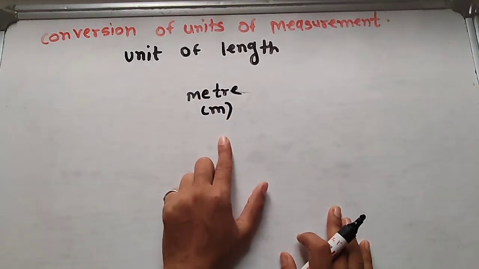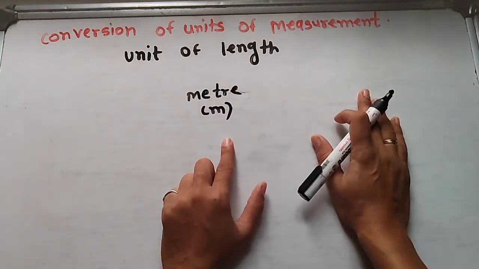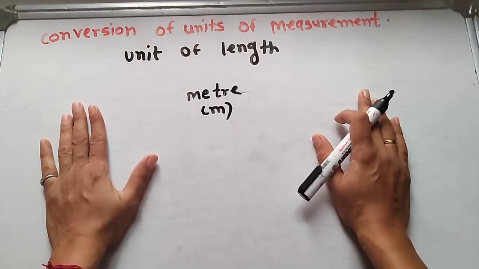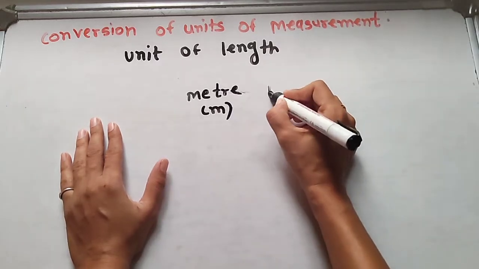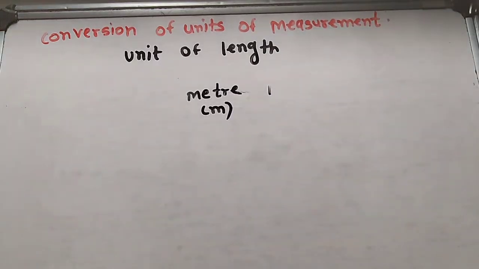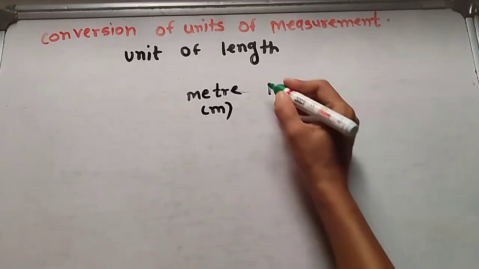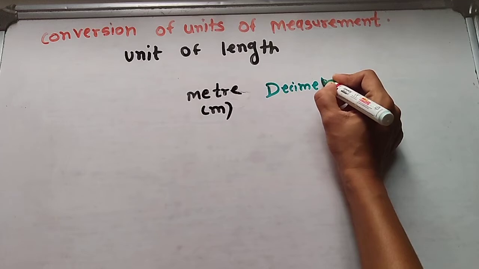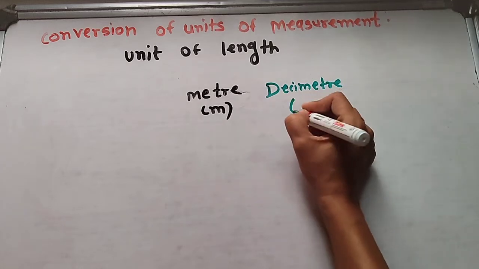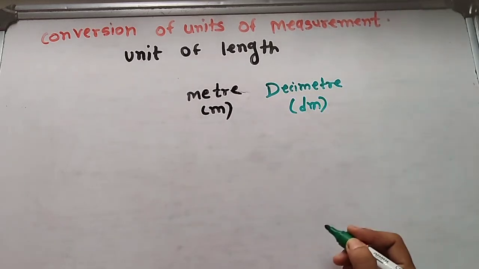So the standard unit is meter. Here the right hand side has smaller units and the left hand side has greater units. After meter, here is decimeter, written as dm.